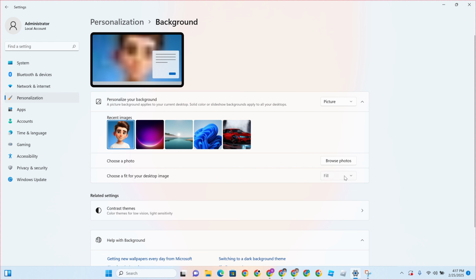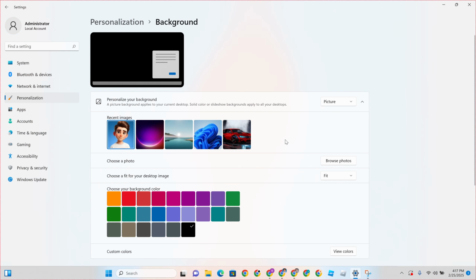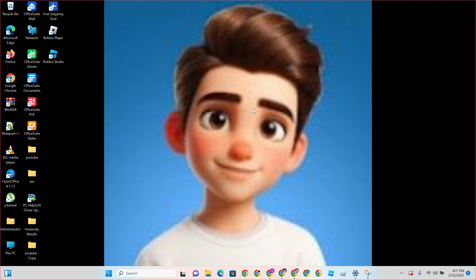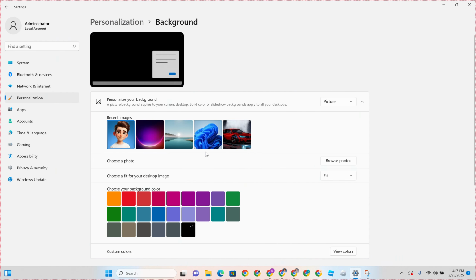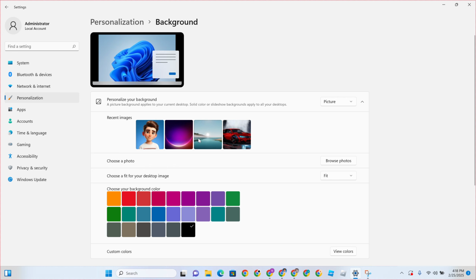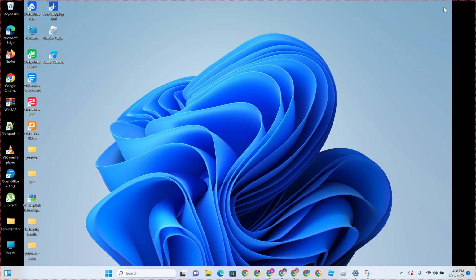I can come on here and click on the fit. If I click on the fit, I'm going to get the best fit of the image. I'm going to go back. So I think this is the best fit for it. I don't think I'm going to be using this. Maybe later on I'm going to get our normal profile picture. So this is basically how you can change your PC wallpaper.